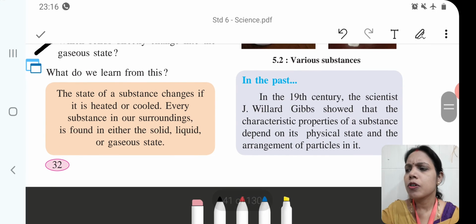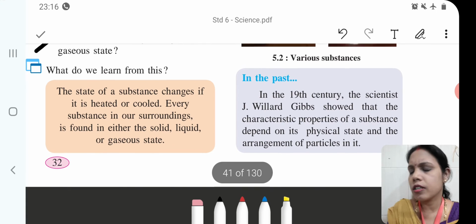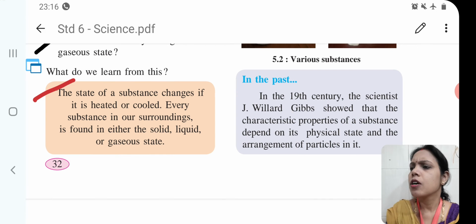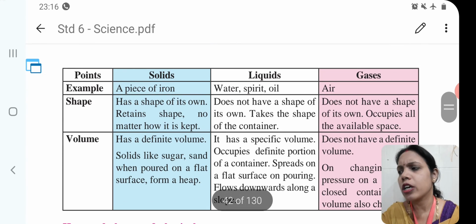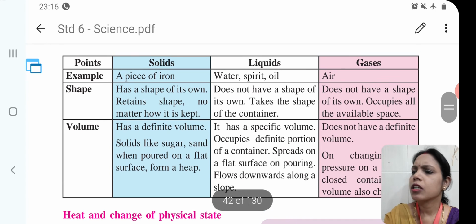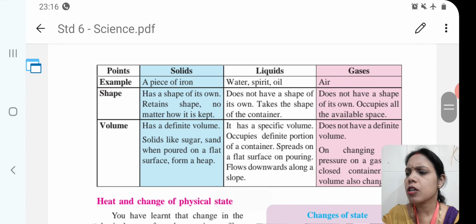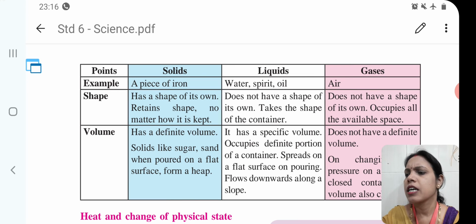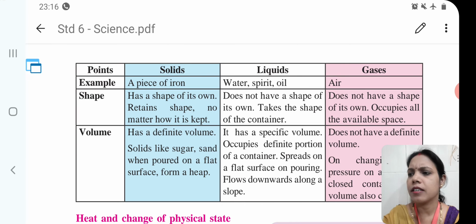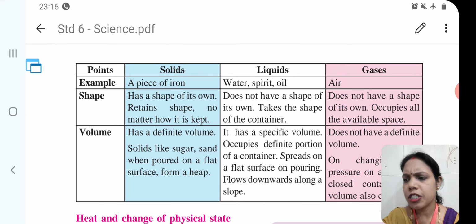Now we will move further to our next page, that is our column related to solid, liquid and gaseous state. So children, first is solid state. Example is given, a piece of iron. Its shape for solid